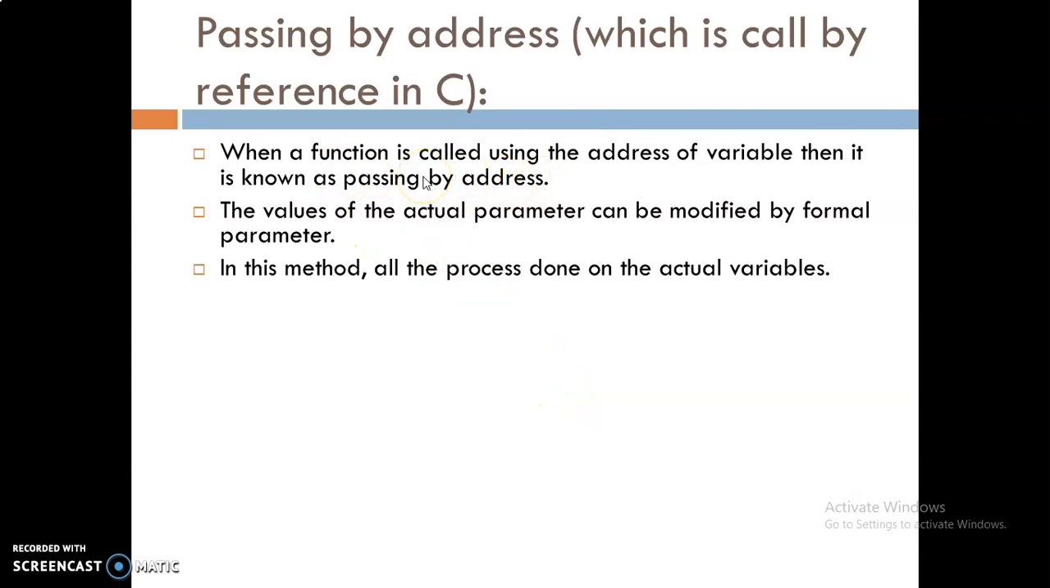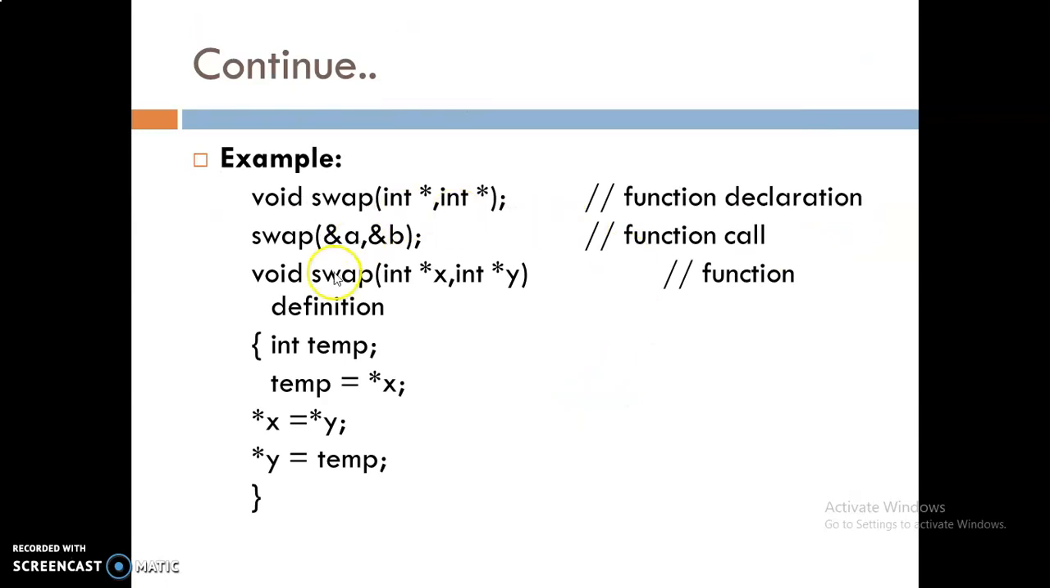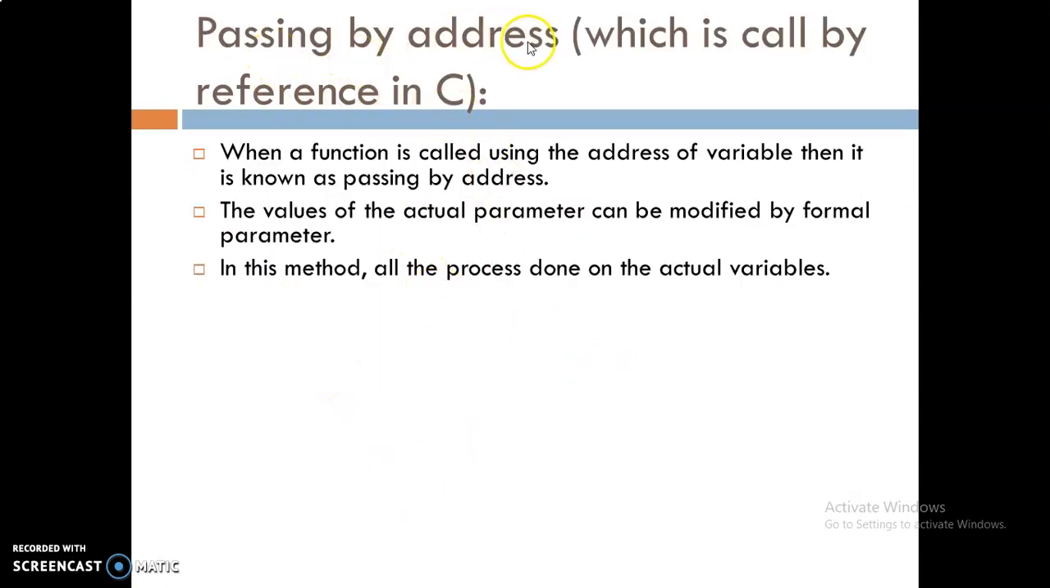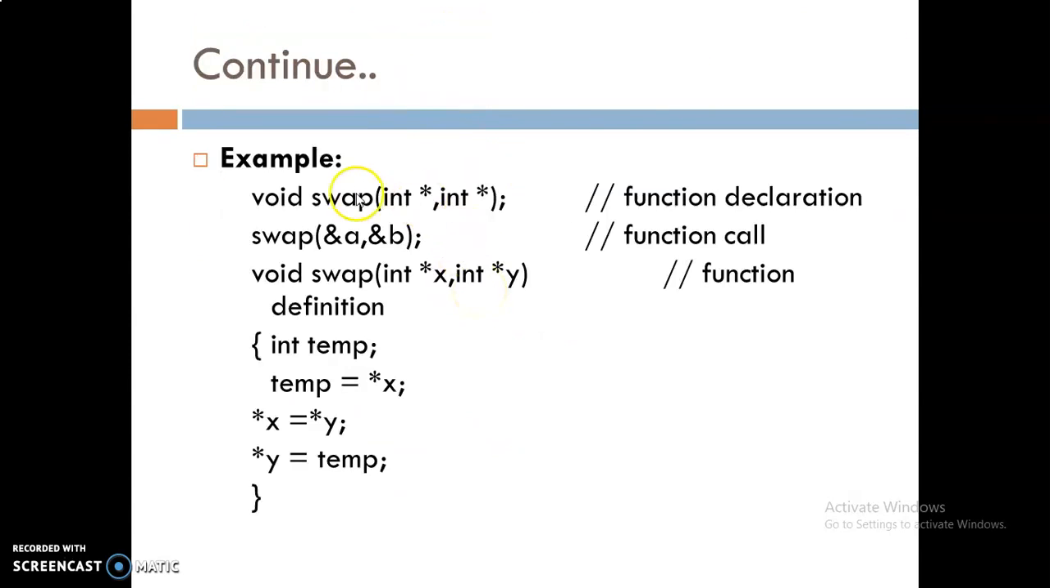So how does the function call work here? It calls with the address of a variable, whereas earlier we were passing the values. Here the function is called only with the address of the variable, and then it is known as passing by address. The values of actual parameters can be modified by formal parameters. This is the example of passing by address, or call by reference in C.